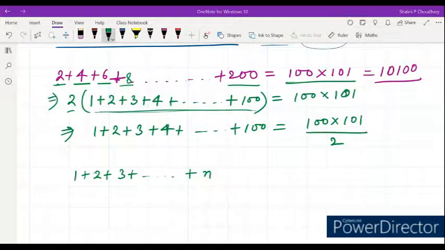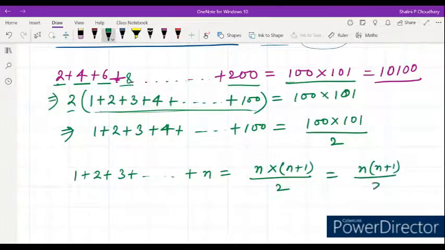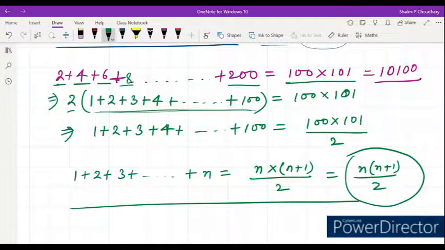So what will be the value of this one? The value of this one will be equal to n multiplied by n plus 1 divided by 2. So can we derive it like this? So this can be n into n plus 1 divided by 2. This is the formula for the sum of first n natural numbers. Got it? Okay, for the first n natural numbers we will get n into n plus 1 divided by 2.